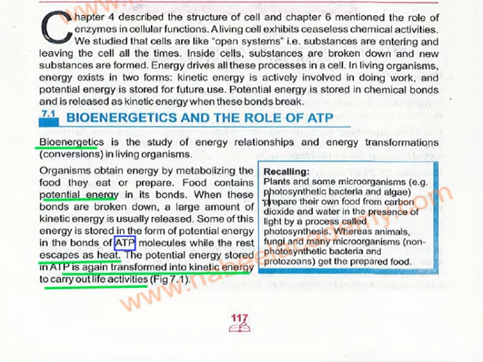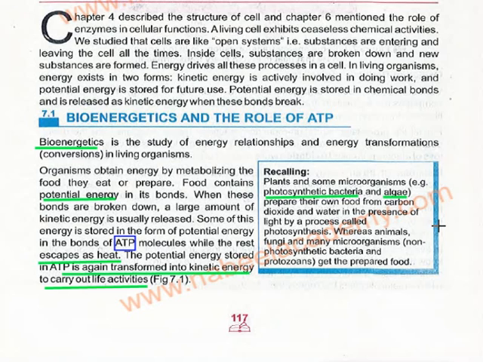Plants and some microorganisms, for example photosynthetic bacteria and algae, can prepare their own food with the help of carbon dioxide and water in the presence of light, which is known as photosynthesis. So these are photosynthetic, and they prepare their food with the help of photosynthesis. That is very easy to understand.